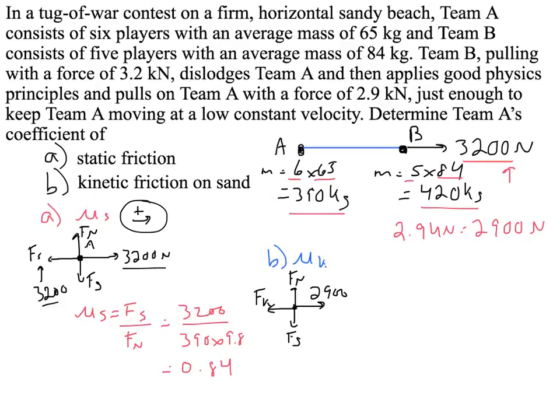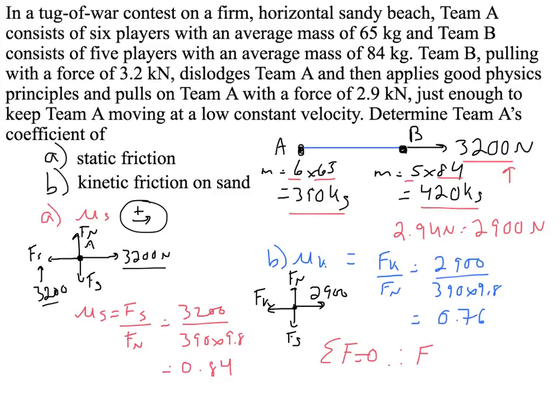So now when we do it out, we get mu k is going to equal Fk over Fn, 2,900 over 390 times 9.8, which equals 0.76. Now the thing to keep in mind, again, is that the sum of the forces equals 0. Therefore, Fs in the first question, we'll say just F friction, whether it's static or kinetic, must equal the force applied. So that's how we can use 3,200 for A and 2,900 for B.